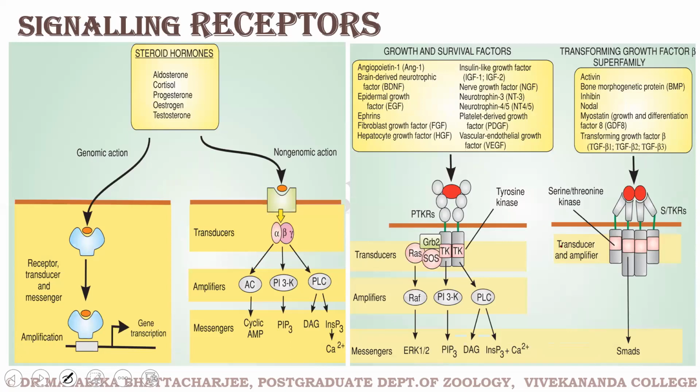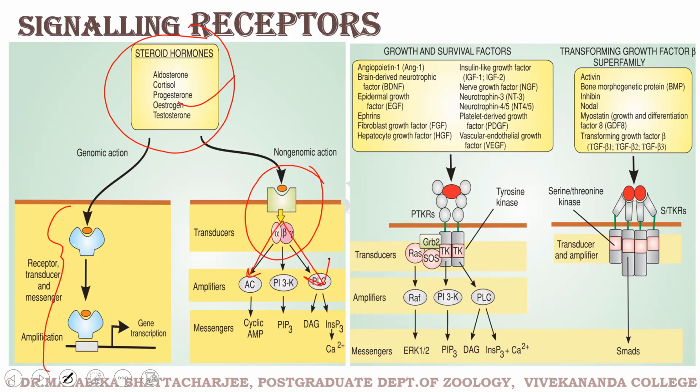Coming to the signaling receptors, we have this genomic and non-genomic action. Genomic action means you're involving the DNA. So it includes the steroid hormones. This is a rapid action. Sometimes the same hormones might not involve the DNA. In that case, as you can see, it is a G protein mediated activity, and it can involve adenylate cyclase, phospholipase C, or PI3, phosphatidylinositol triphosphate.